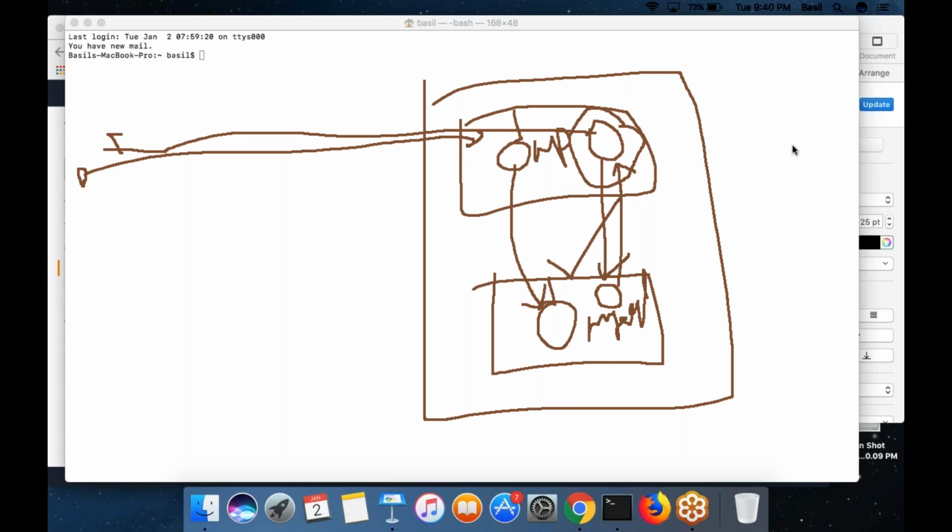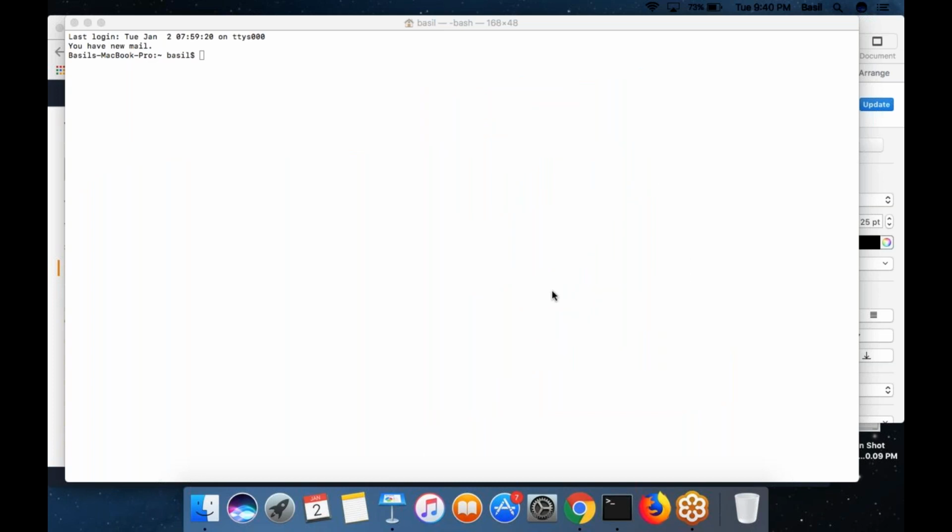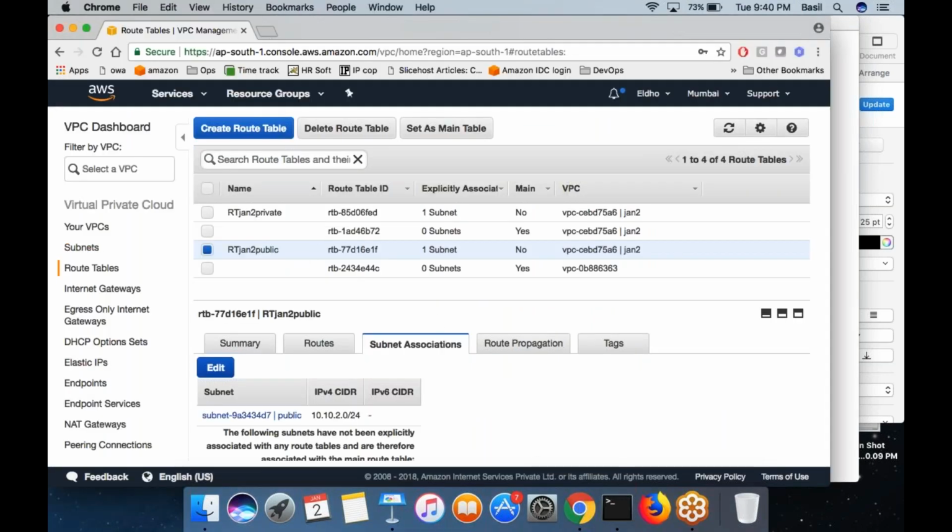So, without the route table, can the machines in the network communicate inside the network? Actually, there is a default rule in every route table. Even if you do not create a route table yourself, by default there is a route table attached with each subnet, so machines in the subnet can communicate with each other.